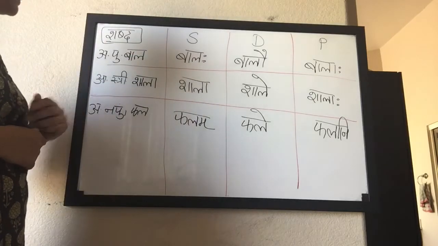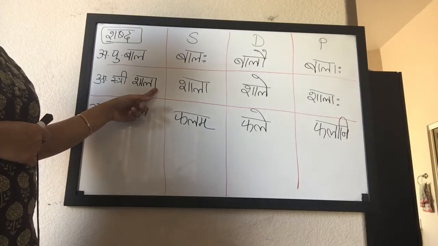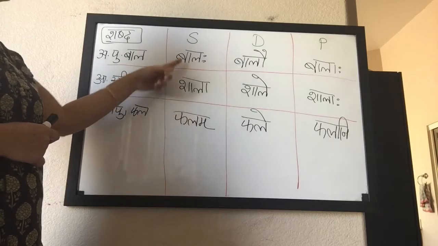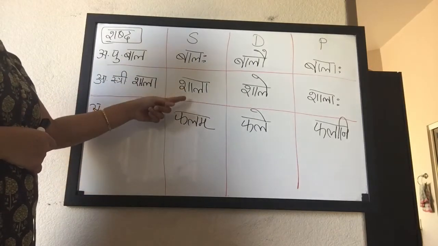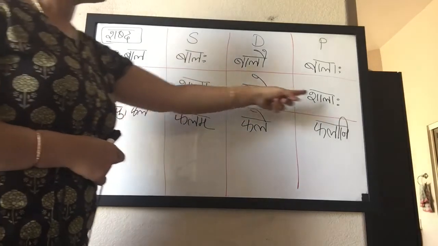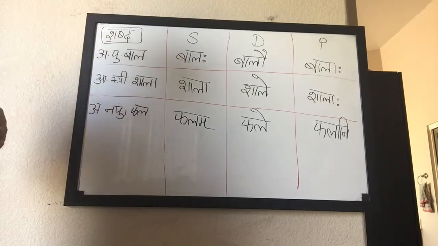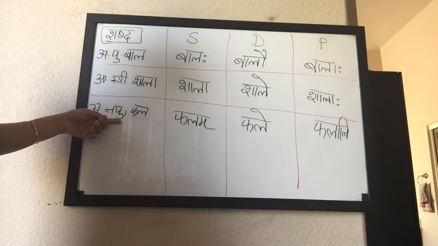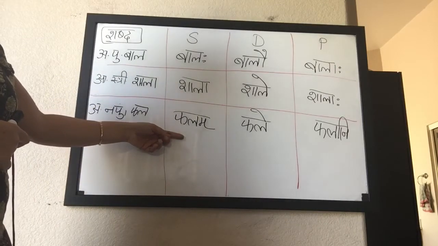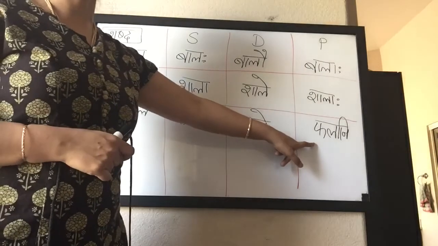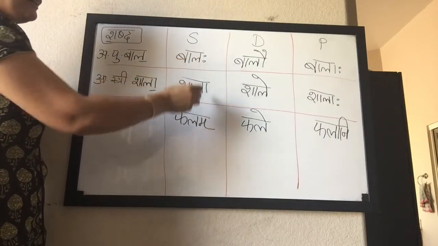This is how the Prathama Vibhakti of any akaranta pullinga word will be declined in the Prathama Vibhakti. Now let us see the akaranta strilinga shala shabda. Because it is ending in akaranta, it is different. It is declined differently from bala akaranta ending word. Shala shabda. Prathama Vibhakti. Shala, shale, shalaha. Now this is akaranta strilinga shala shabda. Now akaranta napumsakalinga phala shabda. Neuter gender in Prathama Vibhakti is declined as phalam, phale, phalani. So depending on the ending of each shabda, they are declined in this manner.